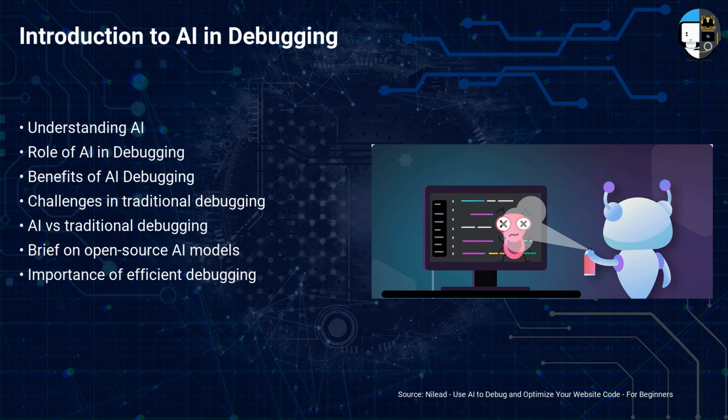Welcome to our video on leveraging AI and debugging with open source models. Debugging is a critical aspect of coding that involves detecting, tracing, and correcting errors or bugs in a program. Traditionally, debugging is time-consuming and requires intense concentration. However, the advent of AI has revolutionized this process. AI has the potential to automate debugging, making it faster and more efficient.